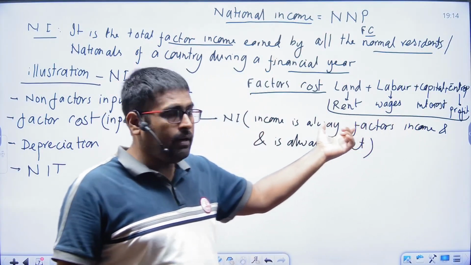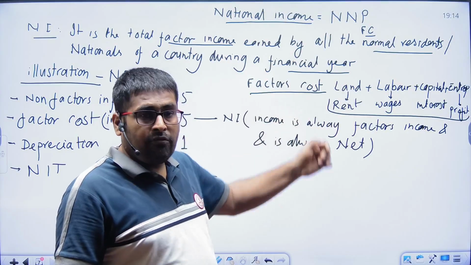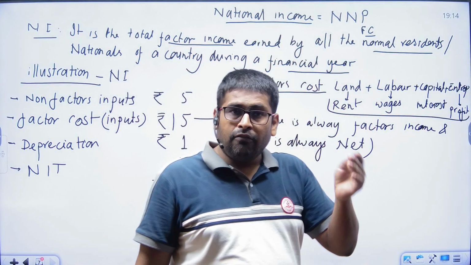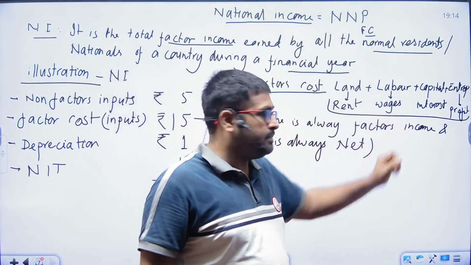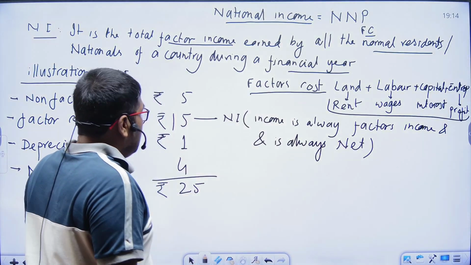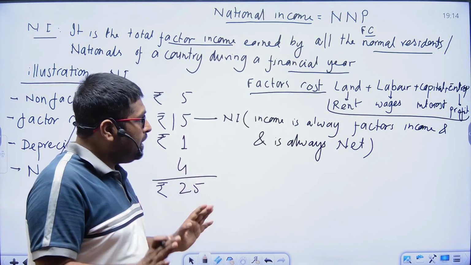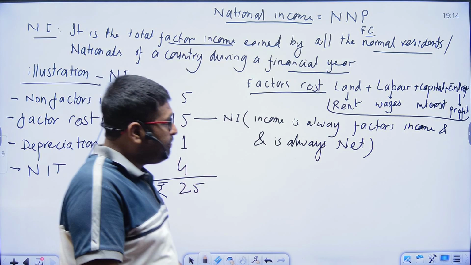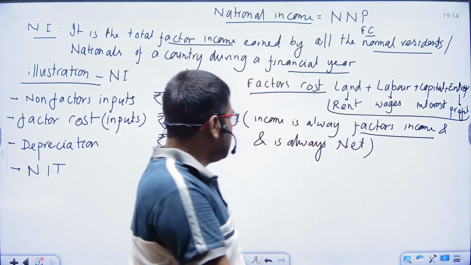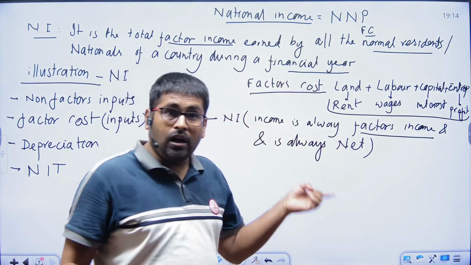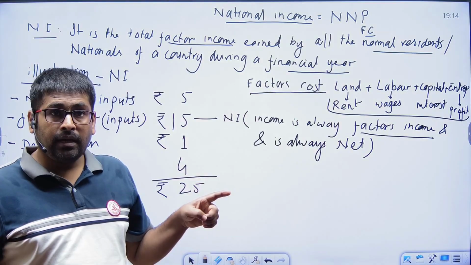So these are called the factor income, while from the firms' point of view, these are the factor cost. So in national income, we are only measuring the factor incomes. Factor income means these things.